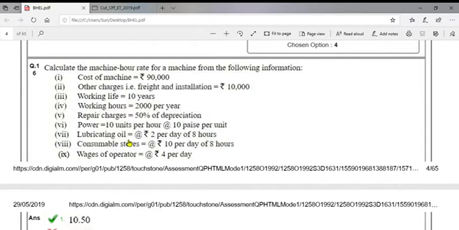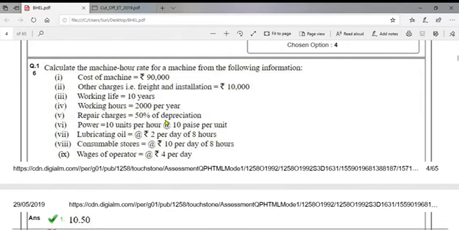Cost of the machine 90,000. Other charges 10,000. So cost of the machine total is 1 lakh. Here working life is 10 years and working hours 2,000 per year. So for 10 years it is 20,000 hours. 1 lakh divided by 20,000, so 5 rupees per hour. Put it aside.